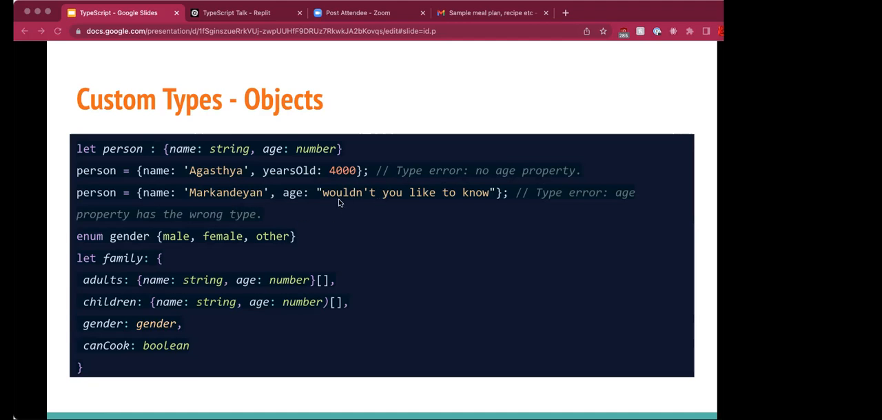In the next step, we are assigning the age as "wouldn't you like to know" for Markandeya, which is a wrong type as it expects a number, but we gave a string. So it will throw an error, age property has the wrong type. Next is an example of an object family, which has a custom type gender assigned to the key gender. The custom type gender is defined as an enum. We can notice that adults and children have the type as an array of the same object type, name and age with type string and number. So this is a repetition. How do we avoid this repetition?